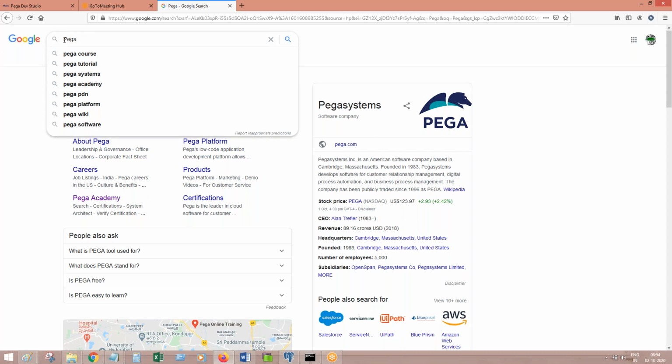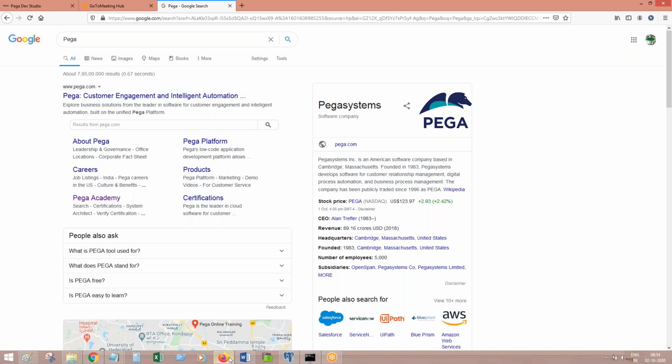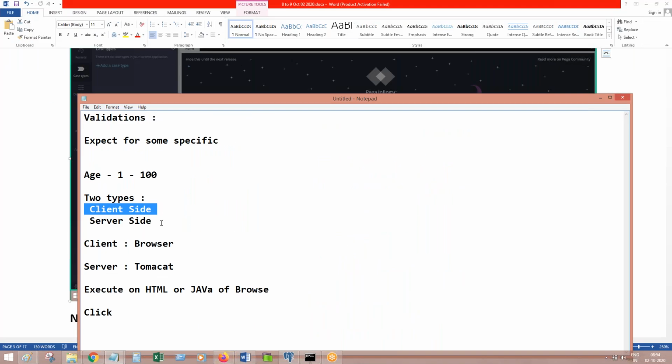Server will validate the string which you have sent. Is it a valid string or not? Once the server receives the data, it will validate something there, and accordingly it will respond back to the client again. So the validation is happening at the server side, application server side. That is called server side validation.